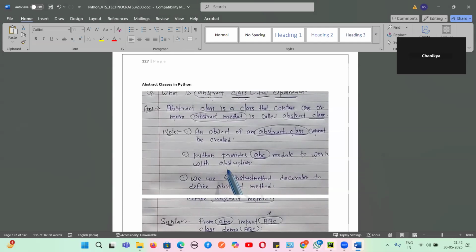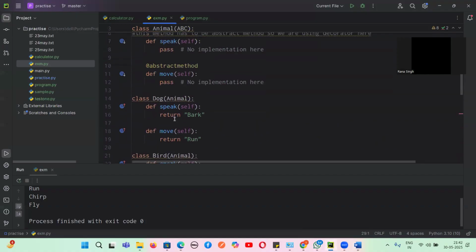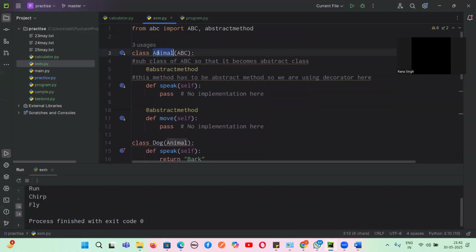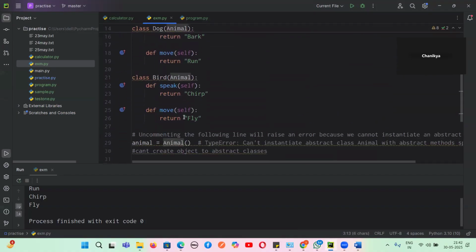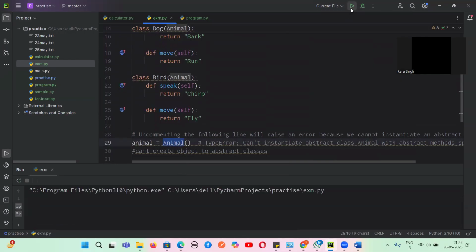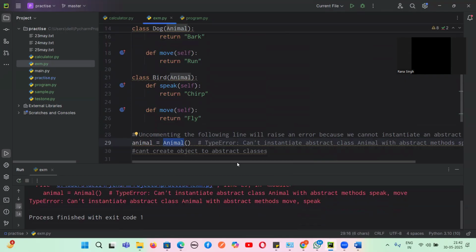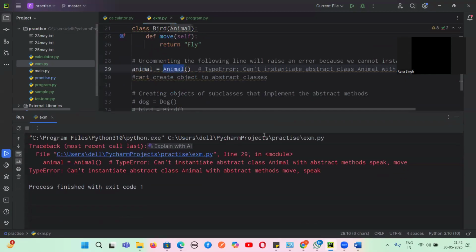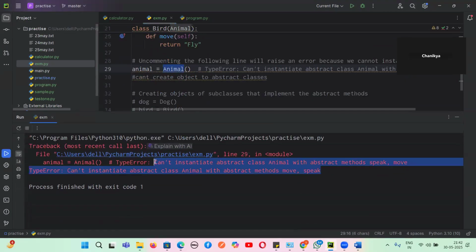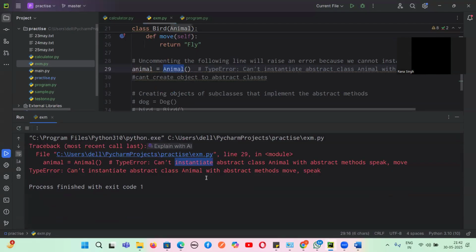Animal is an abstract class or not? Tell me yes or no. Can we create an object of an abstract class? No, we cannot. So what will happen? An error will come. Can you just read this error? Cannot instantiate abstract class Animal. That means you cannot create the object of the abstract class Animal with abstract methods speak and move. Can't instantiate abstract base class with abstract methods move and speak.